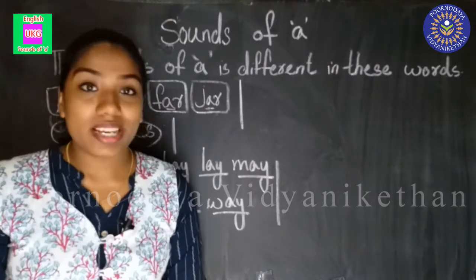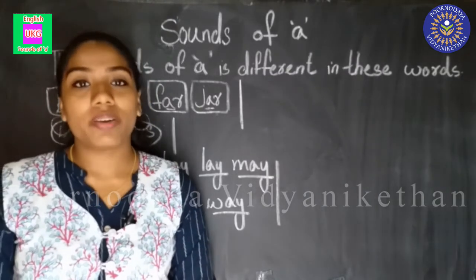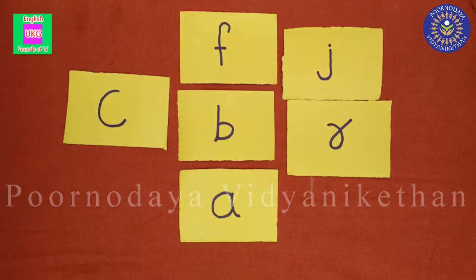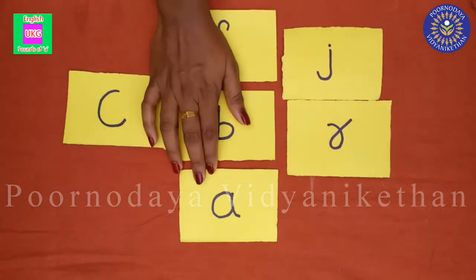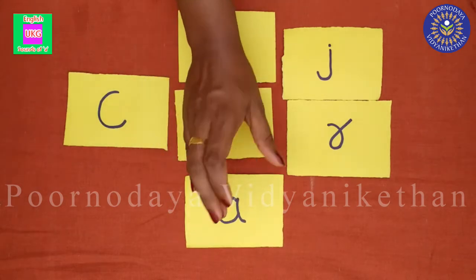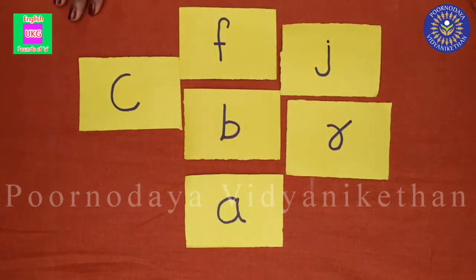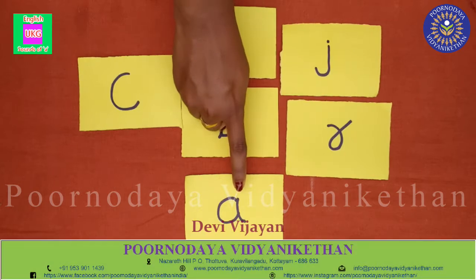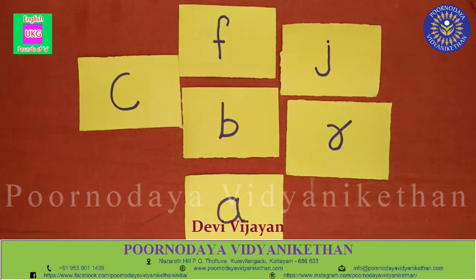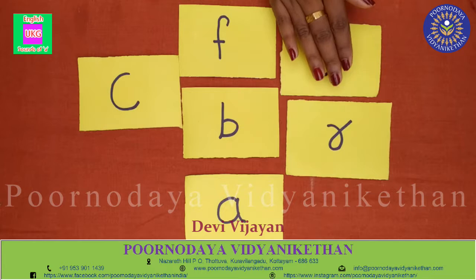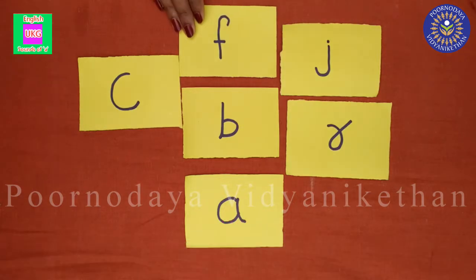Are you ready to do an activity? Okay, here we go with our activity. So children, we are going to do an activity. See this, vowel A is here. Okay, vowel A is here and some letters are also given on these cards. So what we have to do is, we have to make some words using the vowel A. We have to select some letters from these cards and make some words.